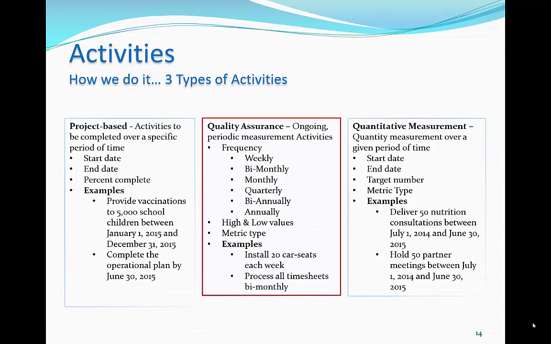An example of a QA activity might be install 20 car seats each week. In this case, the frequency is weekly. The high value might be set to 20 and the low value set to 15. The metric type would be car seats installed.